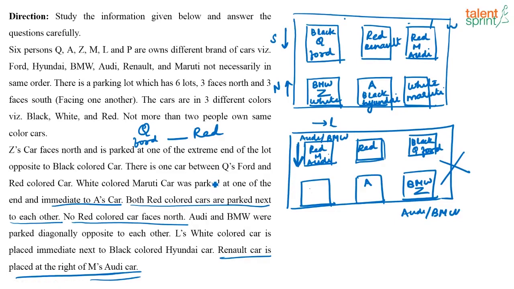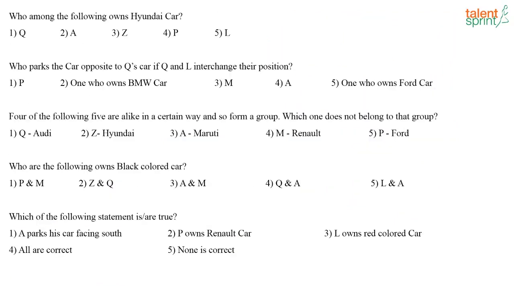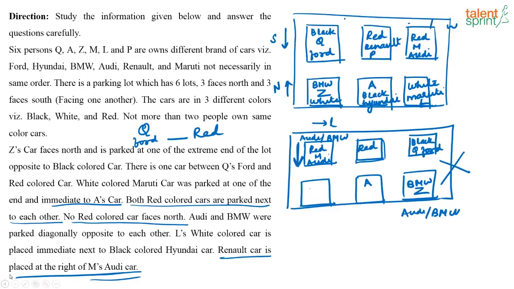We have to find where is P and L, correct? See, again it is given here, L's white colored car is placed immediately next to the black colored Hyundai car. So, this is going to be L. If this is L, where is P? This is going to be P. So, that is your final arrangement. Black Q Ford, red Renault P, red M Audi. When you look at the cars facing north, you have BMW Z white, A black Hyundai, L white Maruti. So, this is your final arrangement.